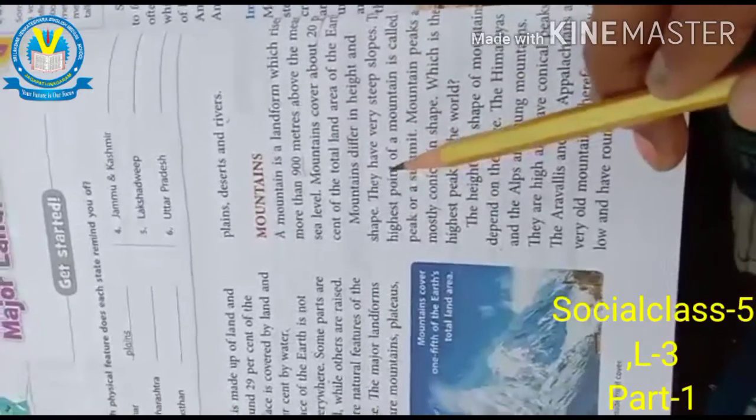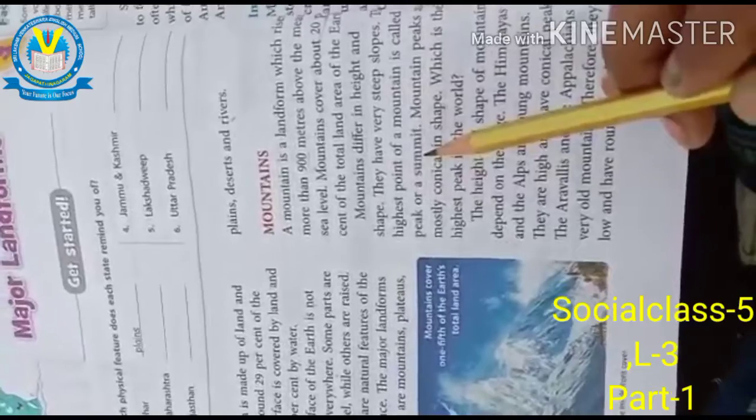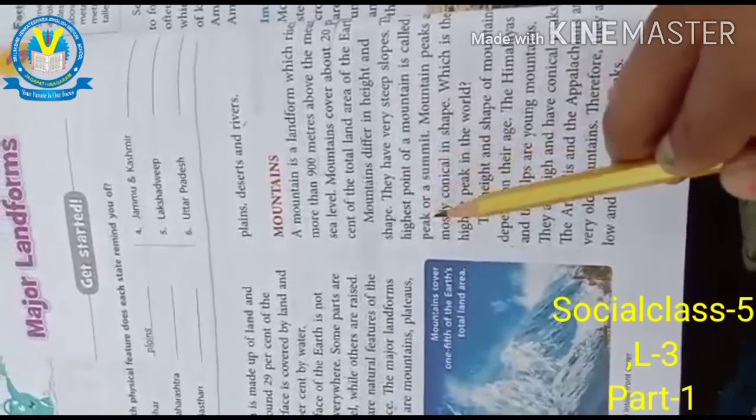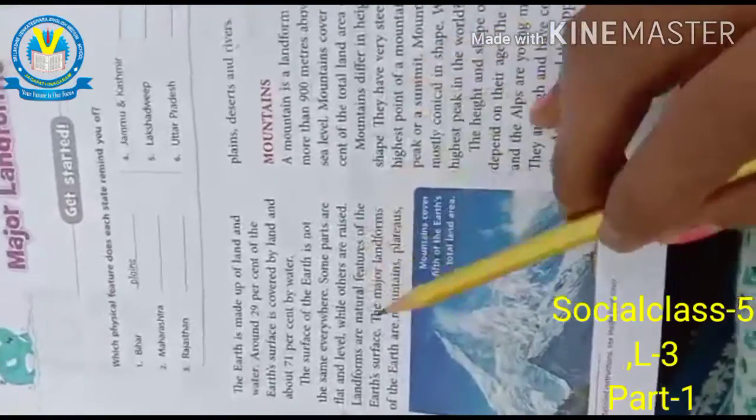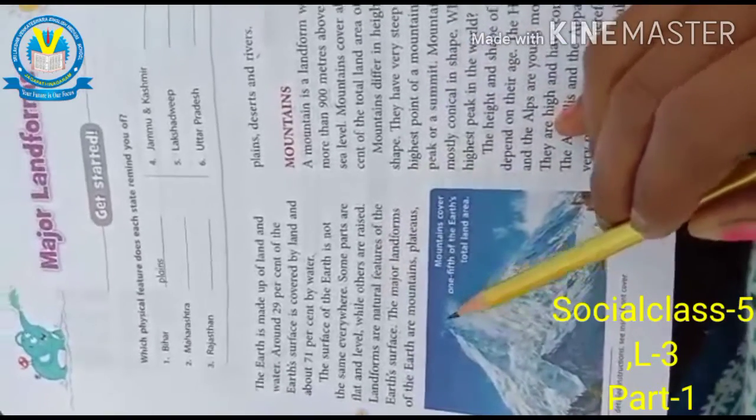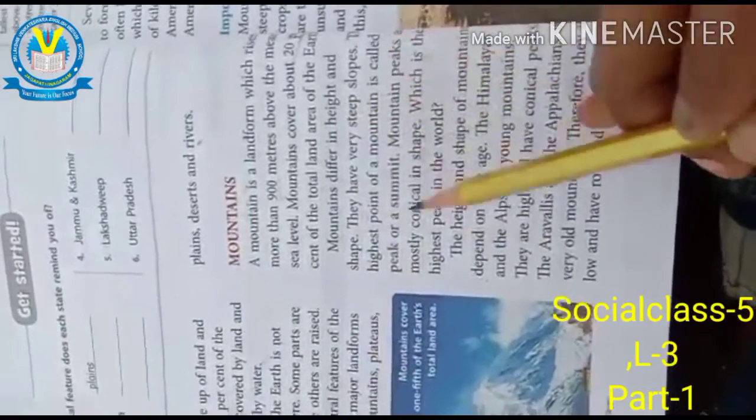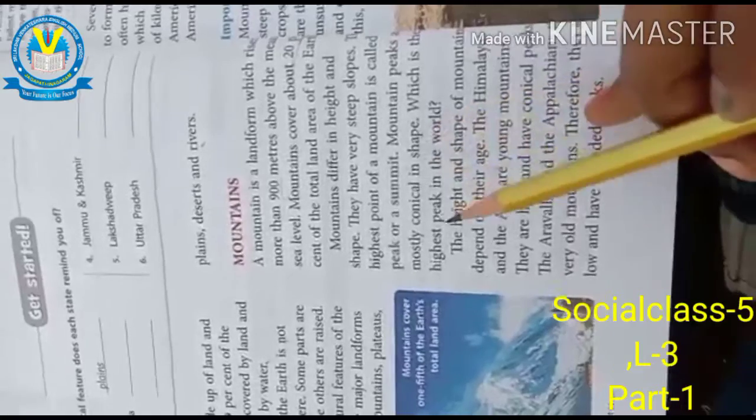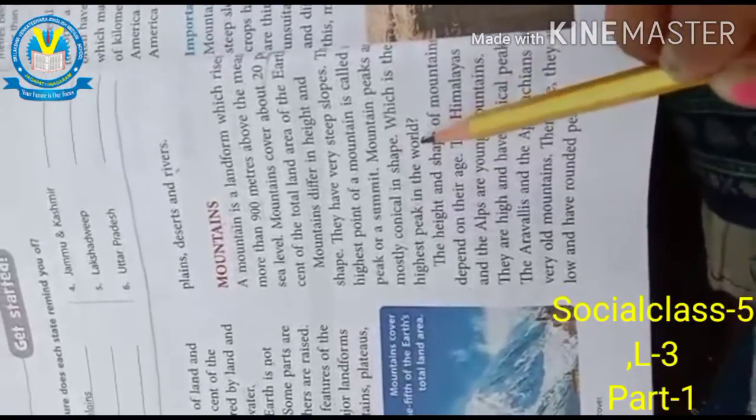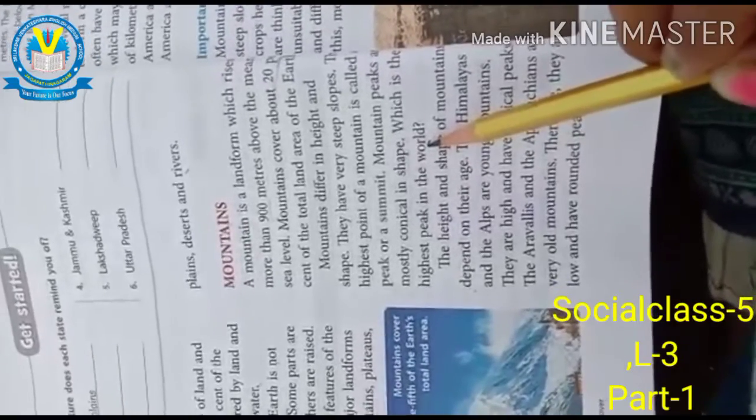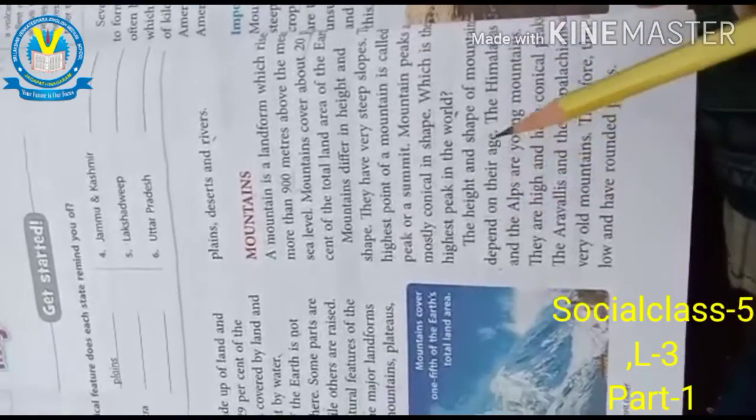The highest point of a mountain is called the peak or summit. At the top we have the peak. See, here we can see the peak. This is called the peak or summit. The mountain peaks are mostly conical in shape. Before the lesson I asked, which is the highest peak in the world? Mount Everest.